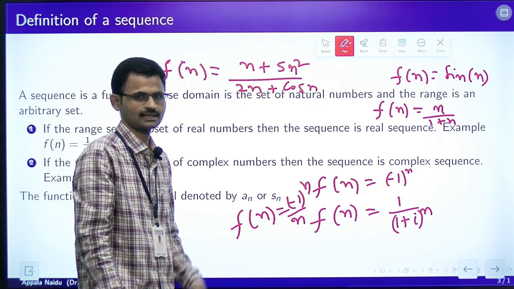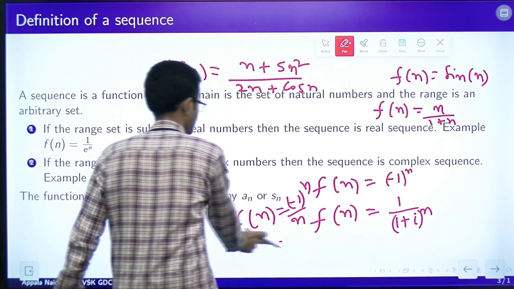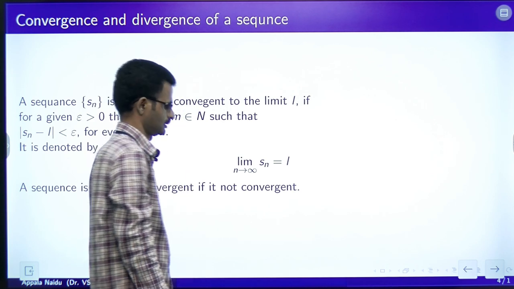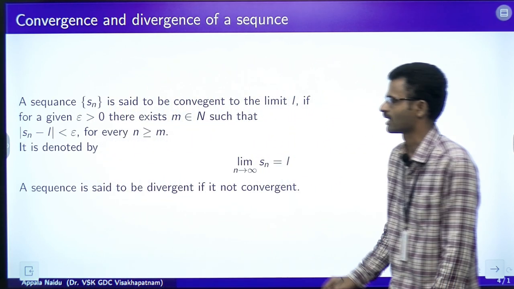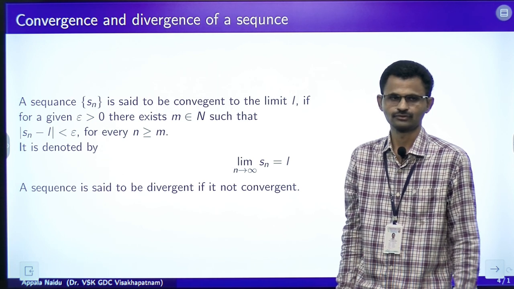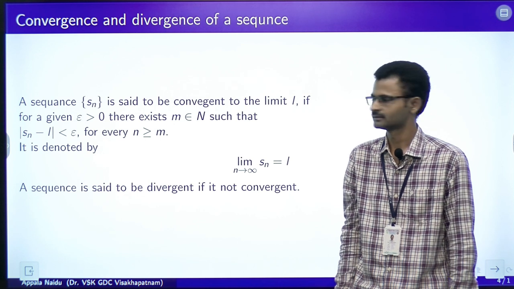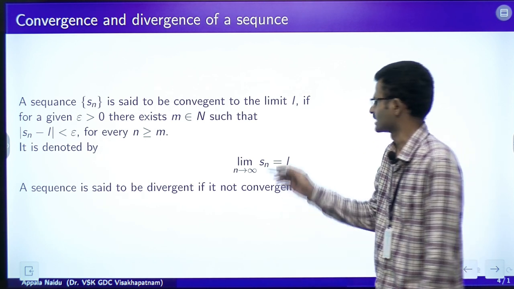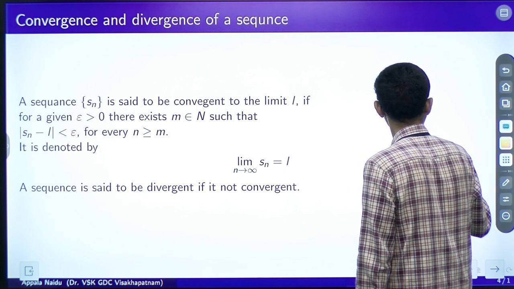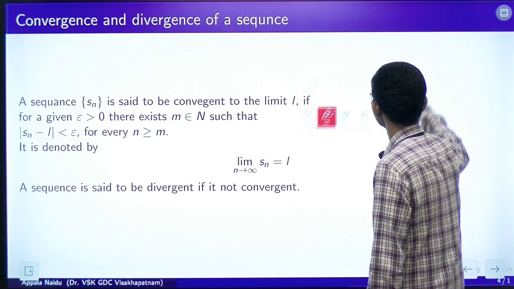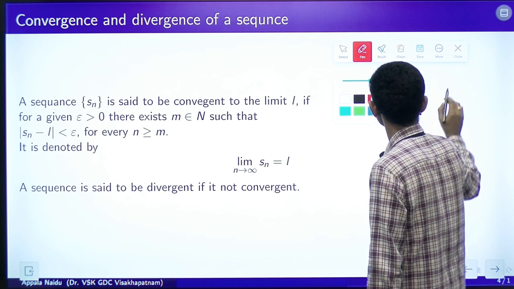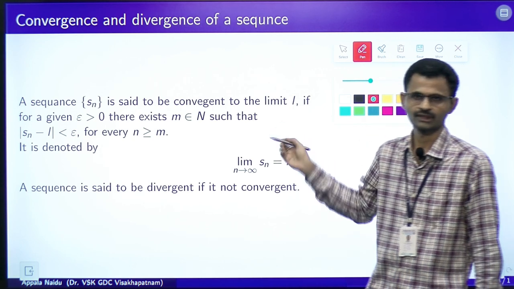Now, let us see what is the convergence of a sequence. As I already mentioned, sequence usually is denoted with Sn or An. So, let us say Sn is a sequence, and for time being we will stick to real sequence.